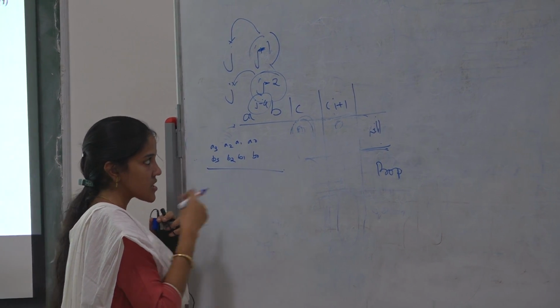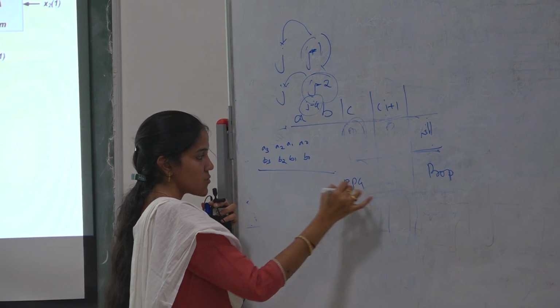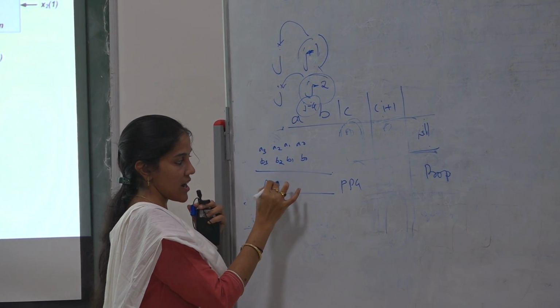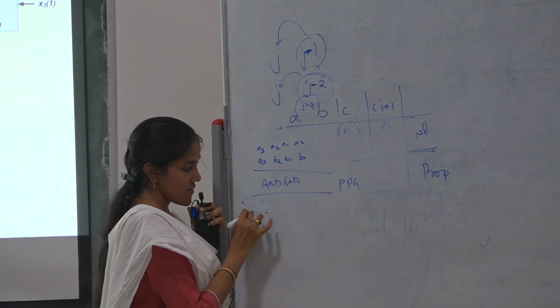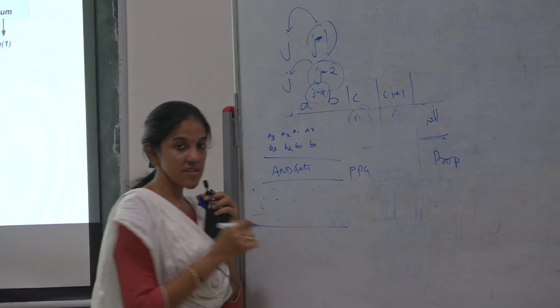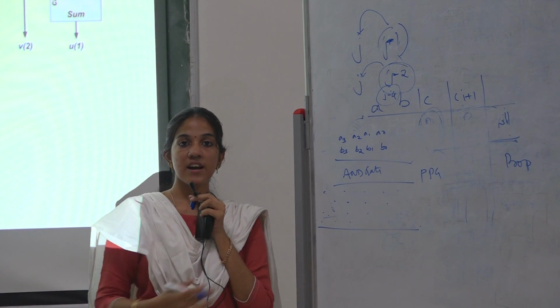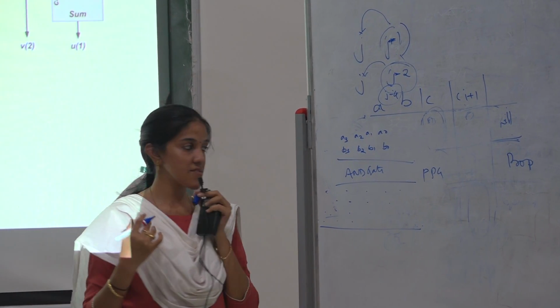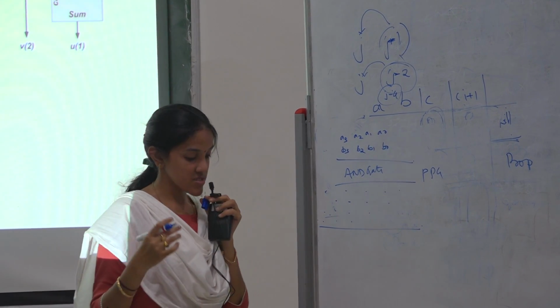We need to generate the partial products, which is done using AND gates. After the partial products are generated, we need to reduce them using either array structures or tree structures. Array structures usually have the disadvantage of a longer critical path delay, so we use tree structures here.